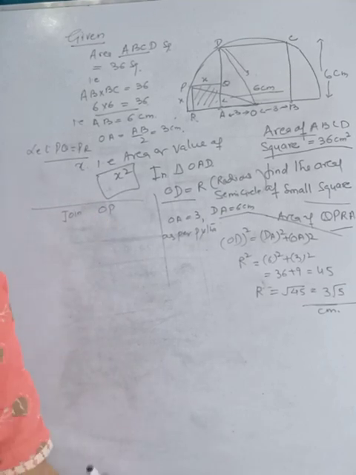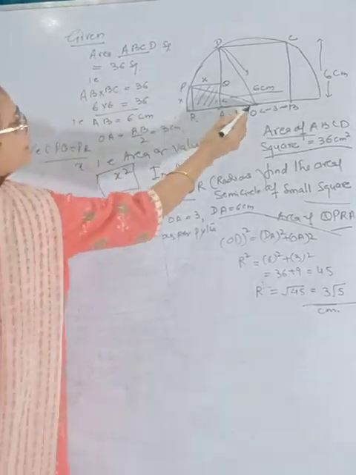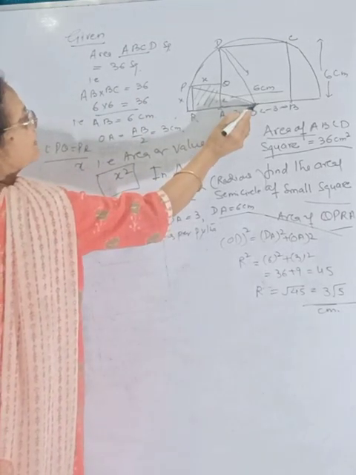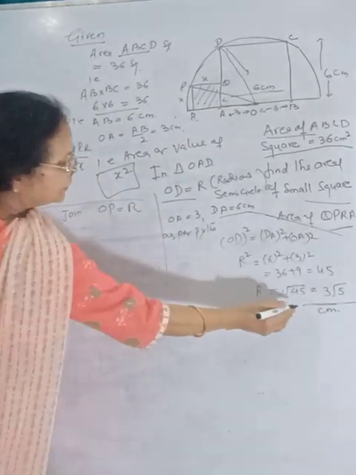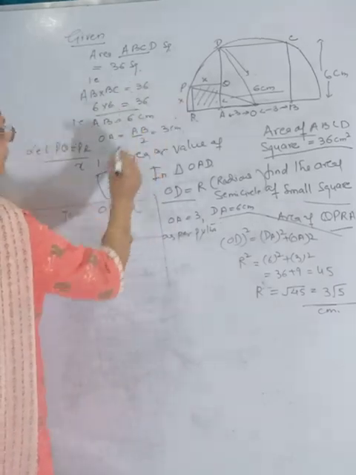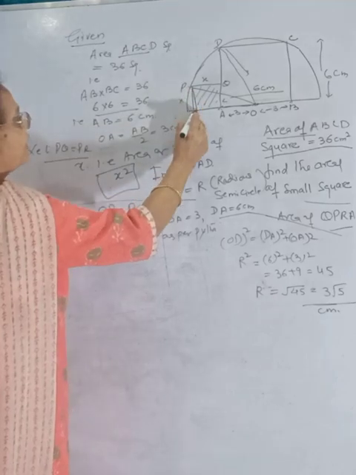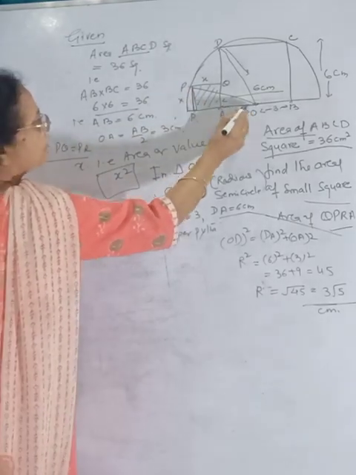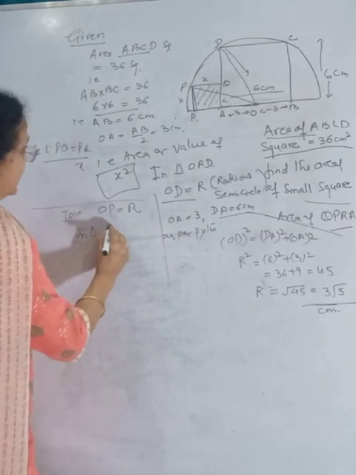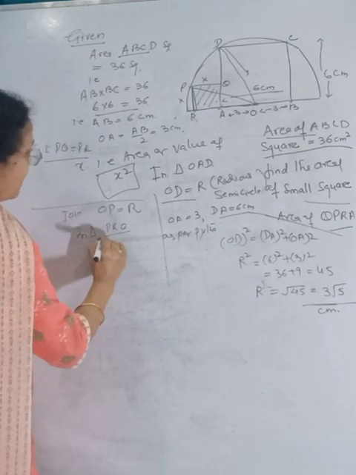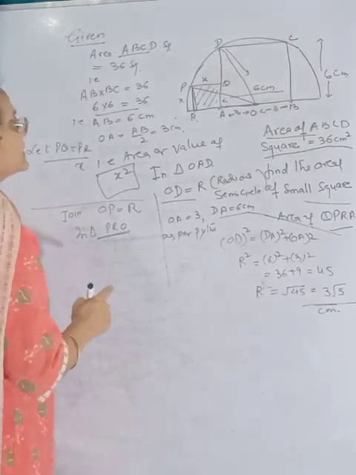Then OP is nothing but equal to capital R, the radius of the semicircle, because this is the center and this is a point on the circumference. Now in triangle PRO we will apply Pythagoras again.